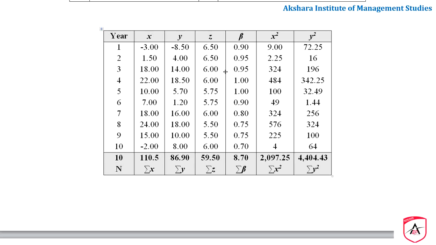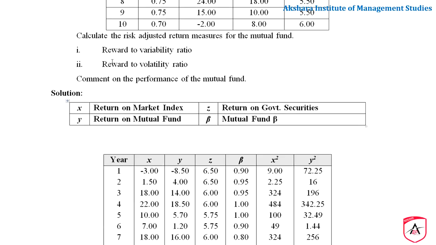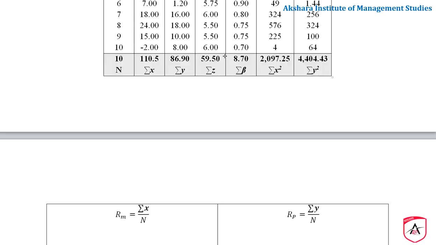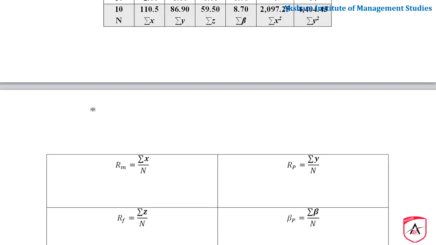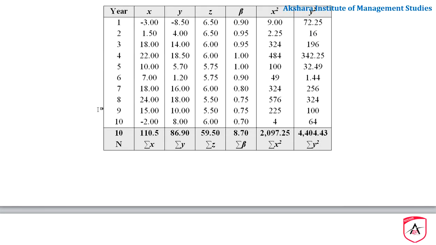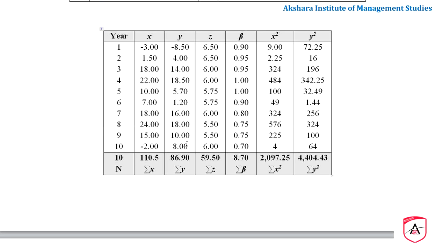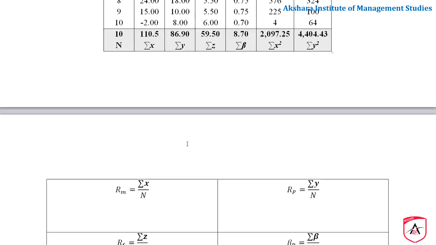Now we shall move on to the first topic asked by this person. He is asking us to calculate the reward to variability ratio. Reward to variability ratio means the Sharpe ratio or Sharpe performance index. Let us come out with this formula. Before doing this Sharpe ratio, we shall come out with the return on portfolio, return on market index, return on beta and risk free rate of return.